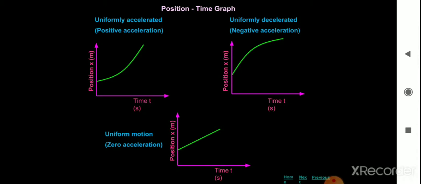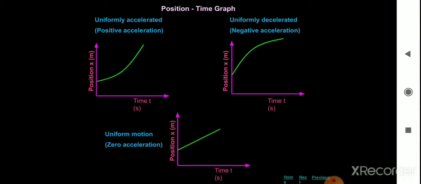For a body moving with increasing acceleration, the first diagram indicates this, a body moving with increasing acceleration, or positive acceleration.